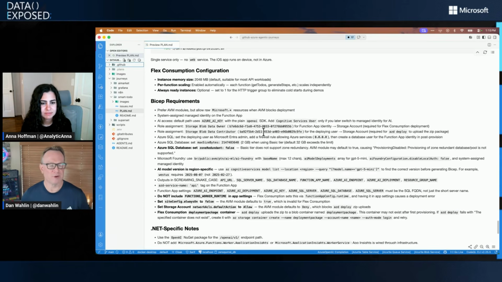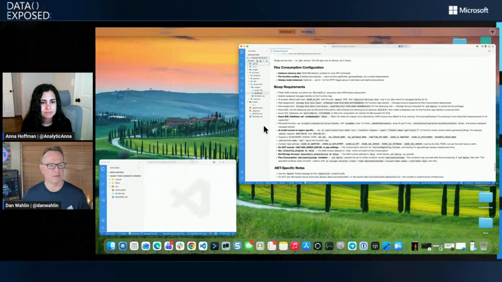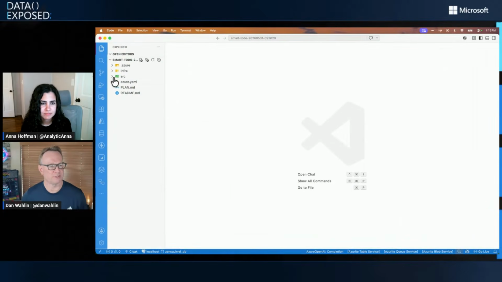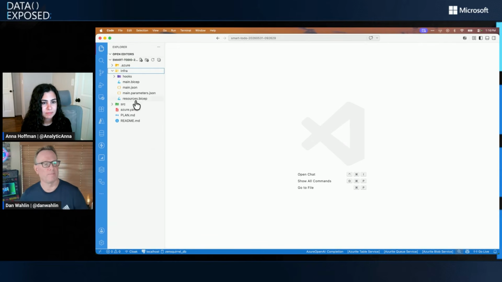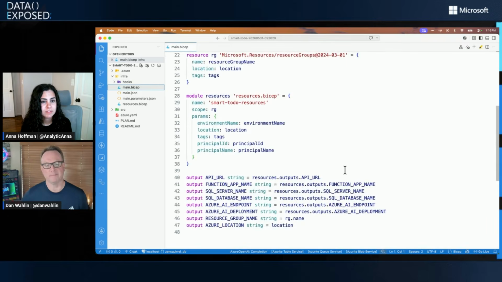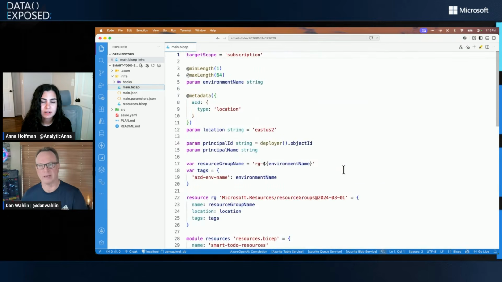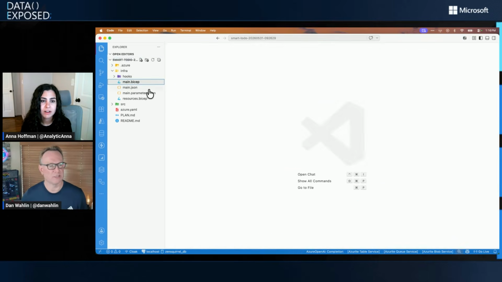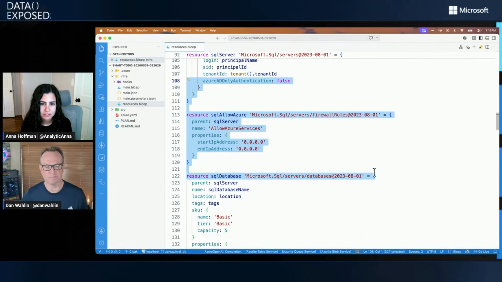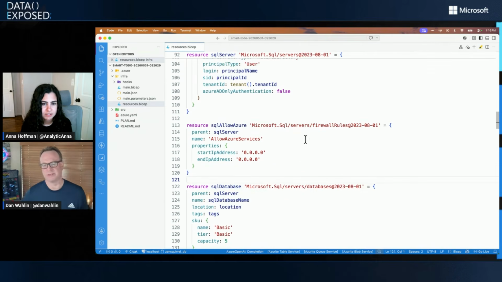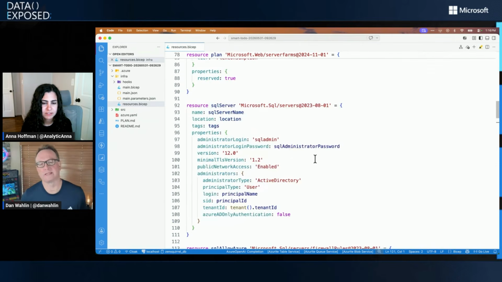But that will do everything, including, here's the code, just to give you an idea. This is the API code right here. And then we have, of course, the iOS code right here. But we also, and this is the important part, we have our Bicep. This was all generated by the plan and the AI agent, including, if we go down to here, we should see SQL Server in here, stuff like that. Notice there's even firewall rules and things like that.